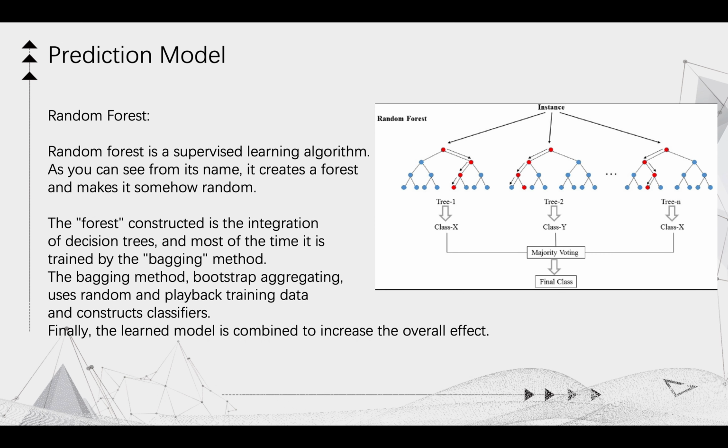Random forest is a supervised learning algorithm. As you can see from its name, it creates a forest and makes it somehow random. The forest constructed is the integration of decision trees, and most of the time it is trained by the bagging method. The bagging method, bootstrap aggregating, uses random and playback training data and constructs classifiers. Finally, the learned models are combined to increase the overall effect.